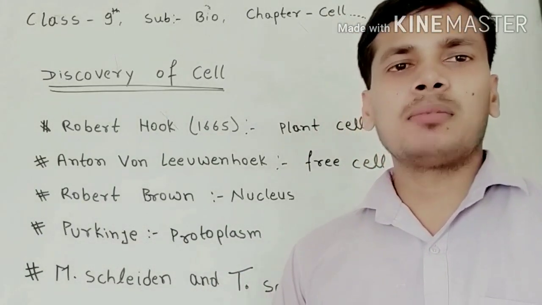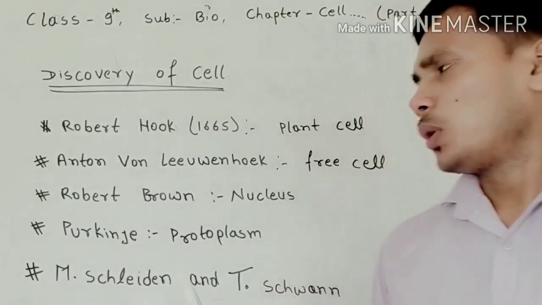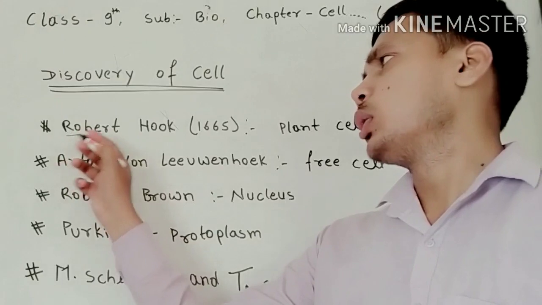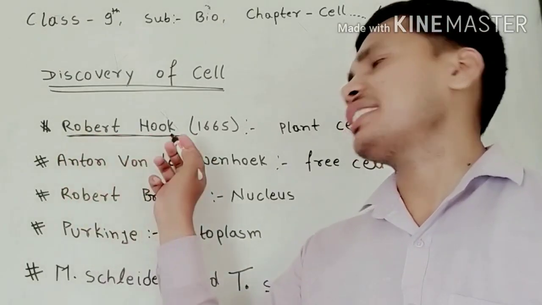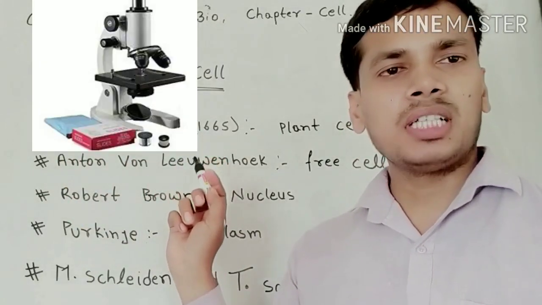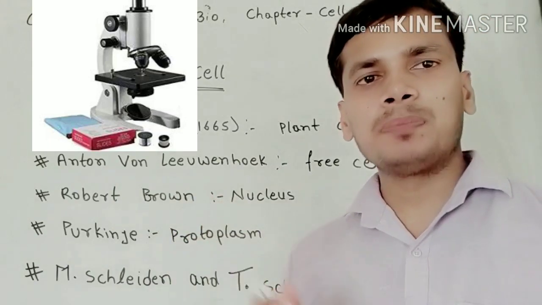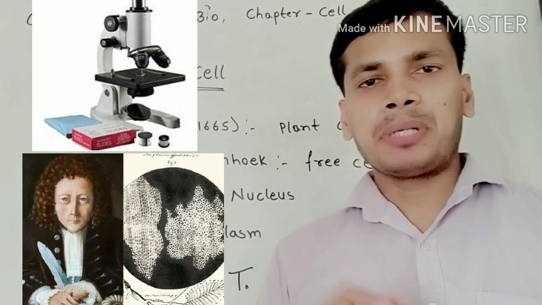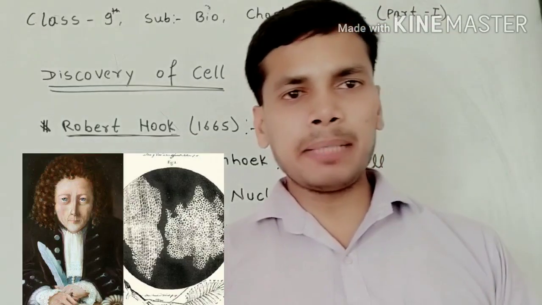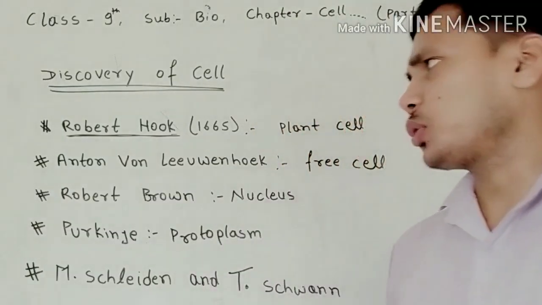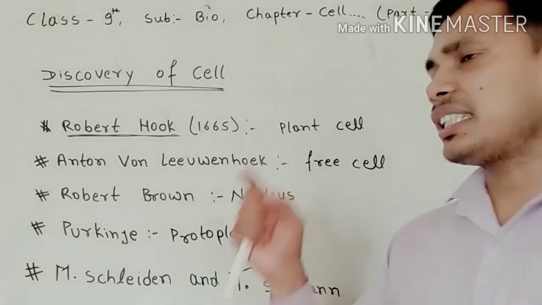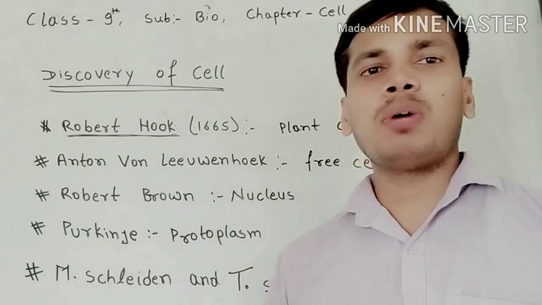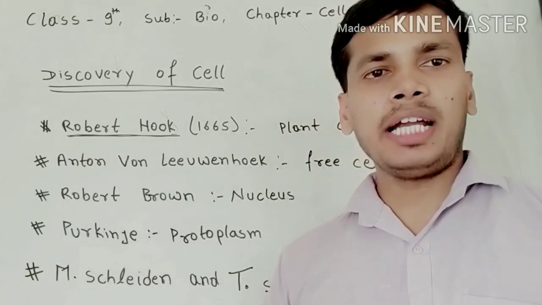Who discovered the cell? The first name is Robert Hooke. Robert Hooke is the person who first prepared a self-designed microscope. With the help of this microscope, he saw a cell. He prepared a slide of tree bark, and under the microscope he observed that these cells were just like a honeycomb. So he coined the word cellula. Cellula means a small compartment.